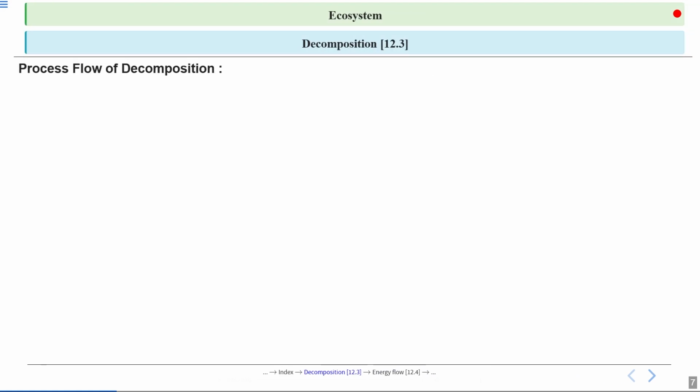Let's talk about the process flow of decomposition. Decomposition is a step-by-step process that breaks down dead plants and animals, recycling nutrients back into the environment. First, let's talk about fragmentation. Detritivores like earthworms and termites are nature's shredders. They break big pieces of dead material into smaller bits. This is important because it increases the surface area, making it much easier for microbes to do their job next.